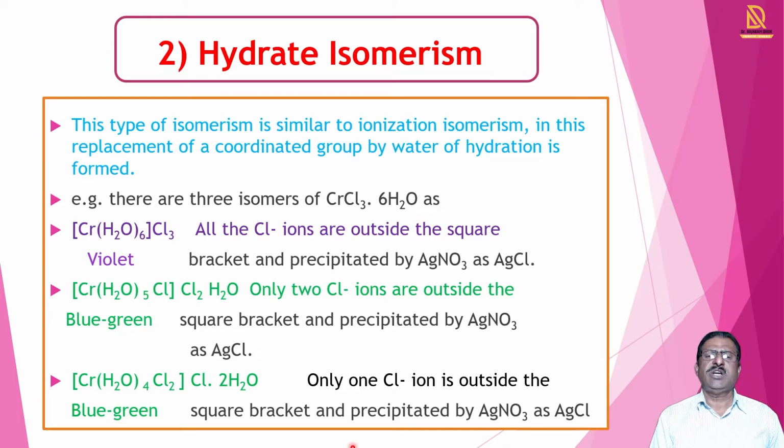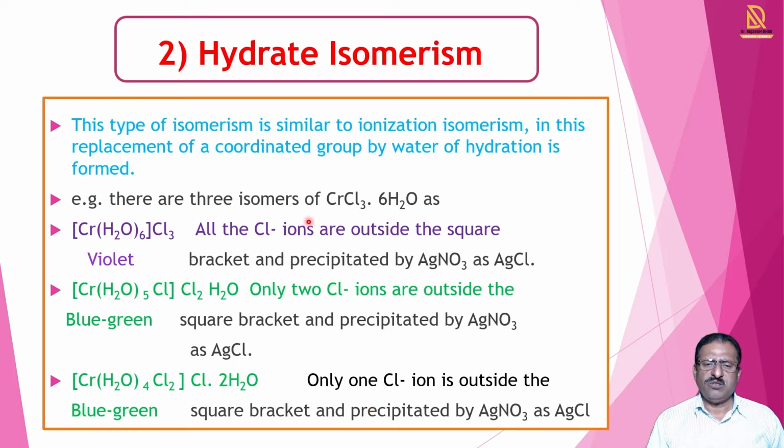Now we see the second type of isomerism, that is hydrate isomerism. This type of isomerism is similar to ionization isomerism, but in hydrate isomerism, the coordinating group is replaced by water of hydration.